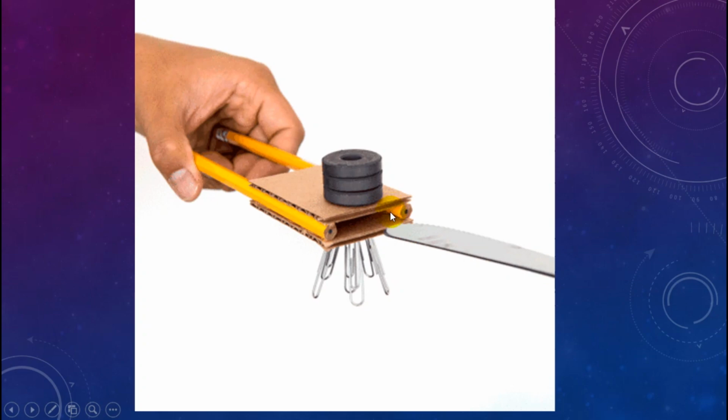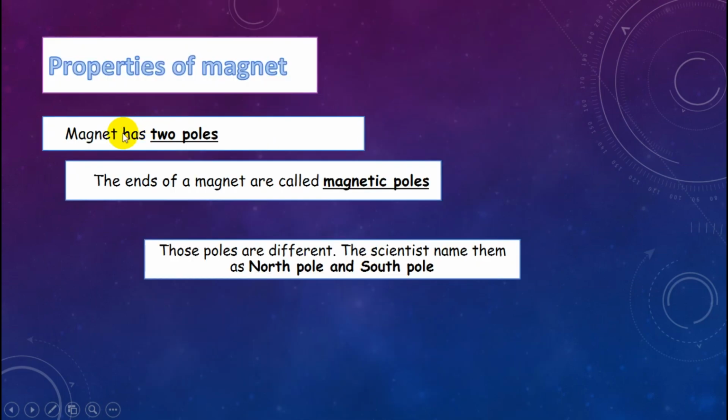So, while we put paper or something, or thin wood, between the magnet and the iron, it can still attract the iron because a magnet has the ability to penetrate an object. A magnet has two poles. The ends of a magnet are called magnetic poles. These poles are different. Scientists name them the North Pole and the South Pole.